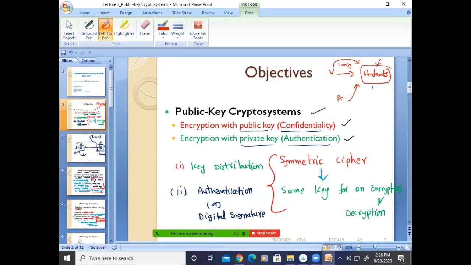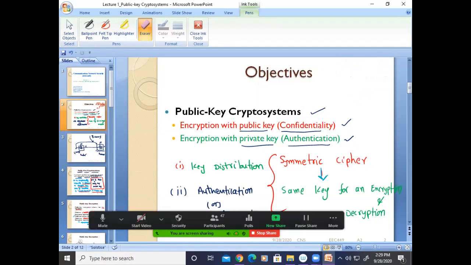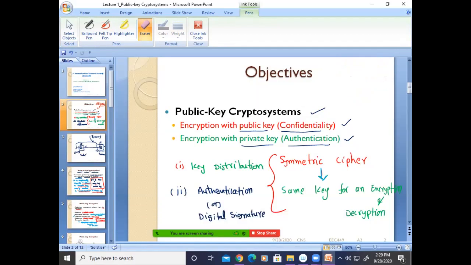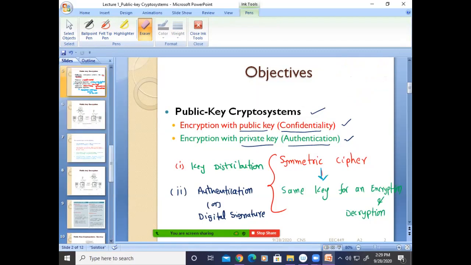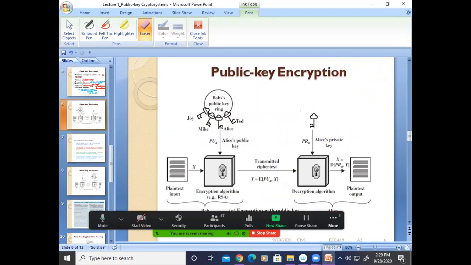That is not possible in the symmetric, because if they have the key, they will decrypt the message and try to read it. That's it. But here, they will come to know that the message is coming from a particular person or particular source. Got the point, everyone? Please respond. Authentication. Yes, sir. Yeah. That we'll see now anyway. Now see the first example.